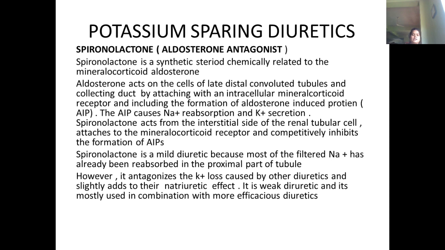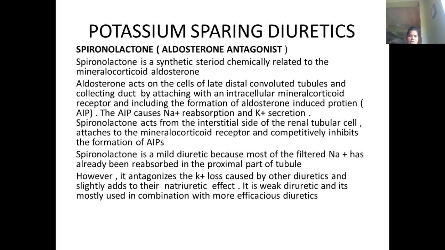Spironolactone is a mild diuretic, because most of the filtered sodium has already been reabsorbed in the proximal part of the tubule. However, potassium loss can be caused by some of the diuretics, so spironolactone can be given in combination with those diuretics for more efficacy.